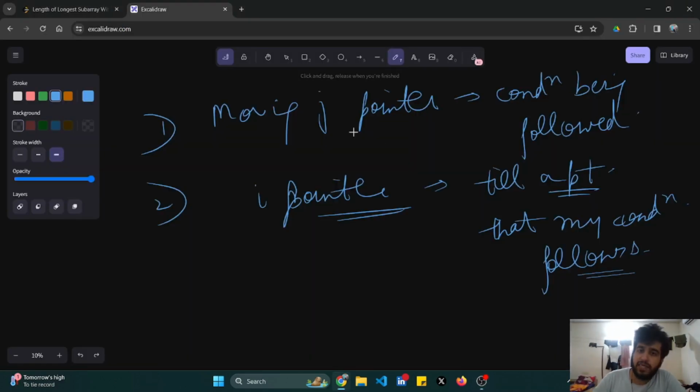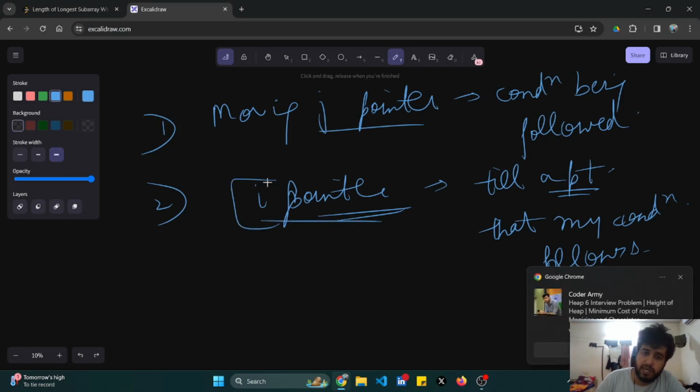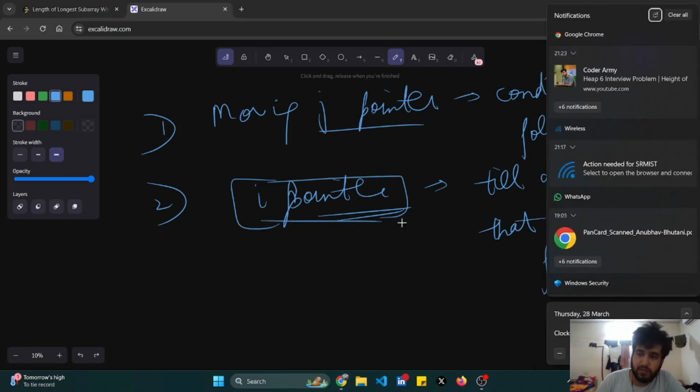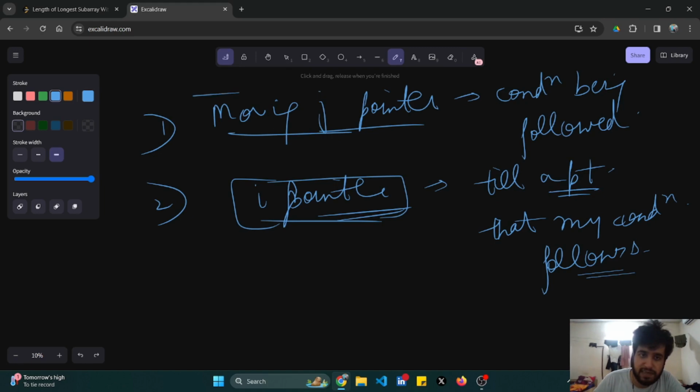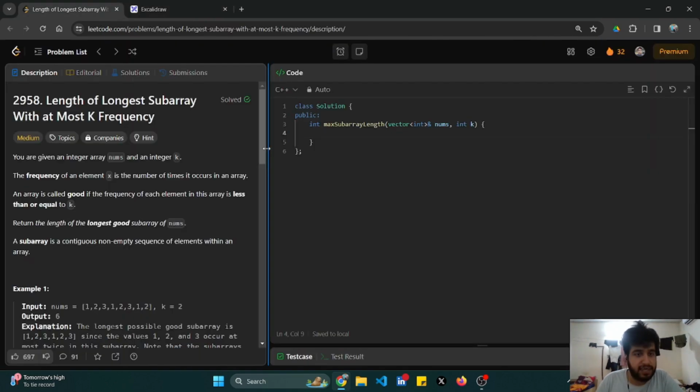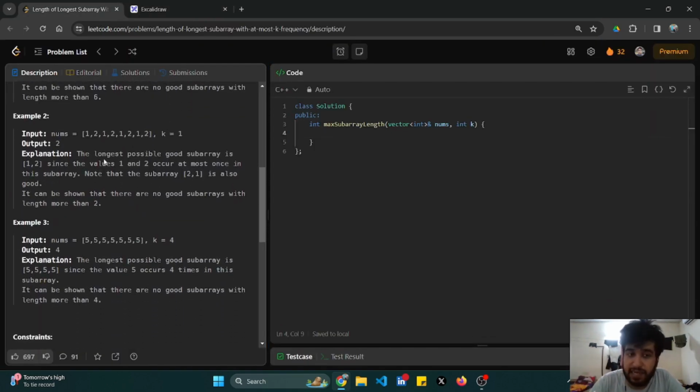Okay, so moving the j pointer and moving the i pointer would give us the solution. What I'll try to do is run one more test case and then tell you, so maybe you get a better understanding.